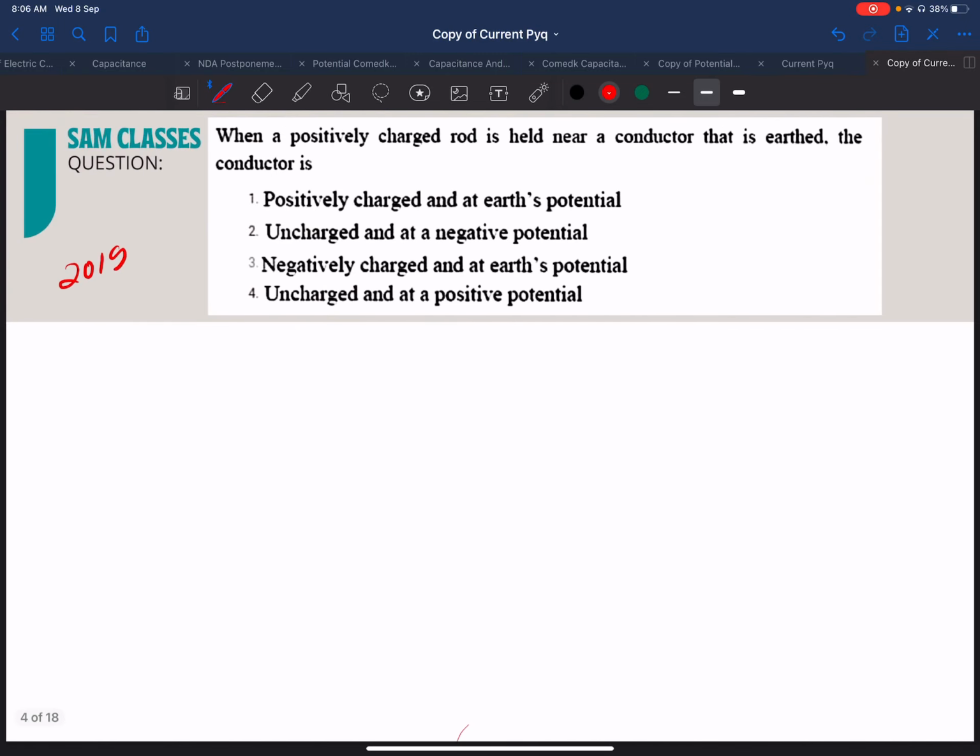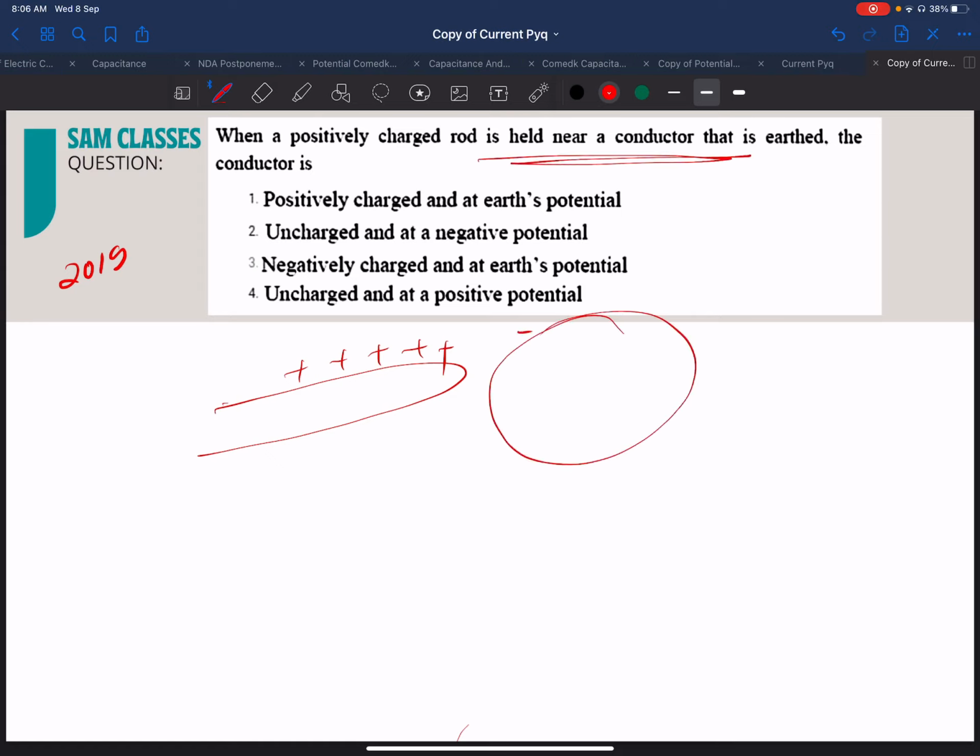Coming to the next question, 2019, you have a positively charged rod. Make a positively charged rod. It is held near a conductor. The moment it is held, it will draw negative charge here, and the positive charge goes here. Now you're earthing it. So what will happen? All this extra positive charge will go. But since these charges are held up by the positive rod, they won't go, they will stay. The moment we remove the earth, this whole thing will become negatively charged, at earth's potential.